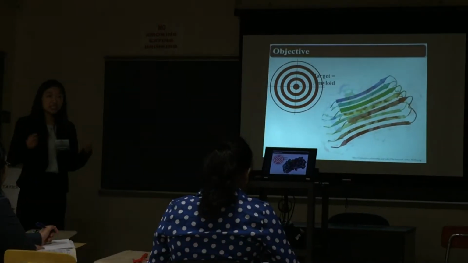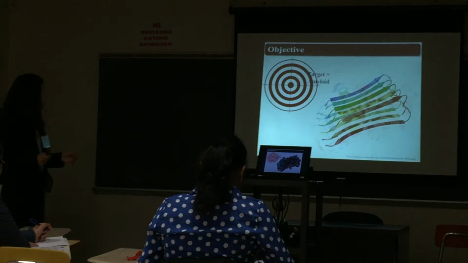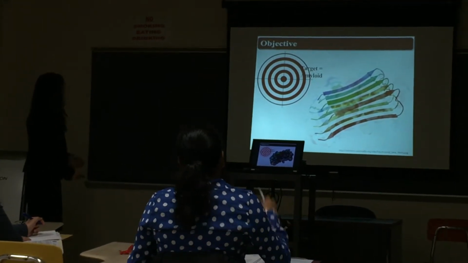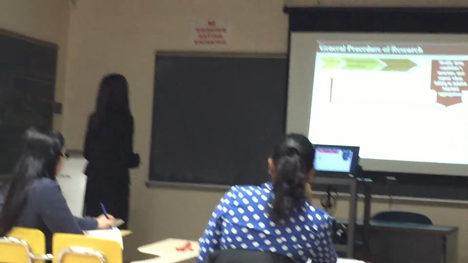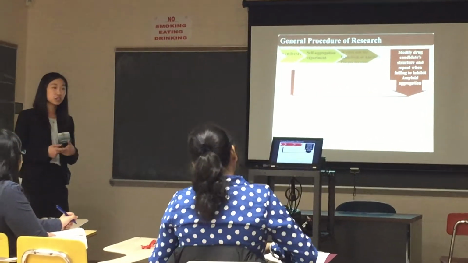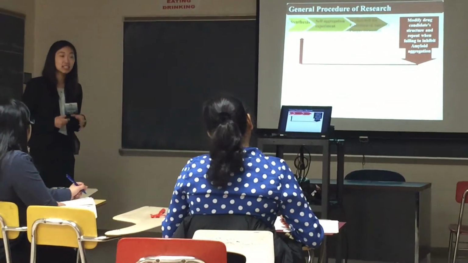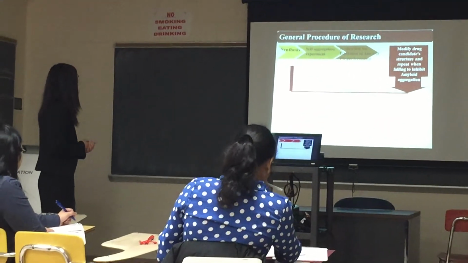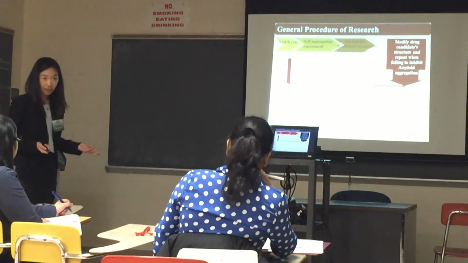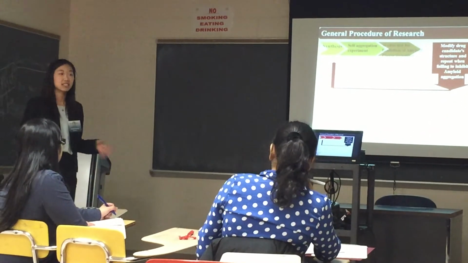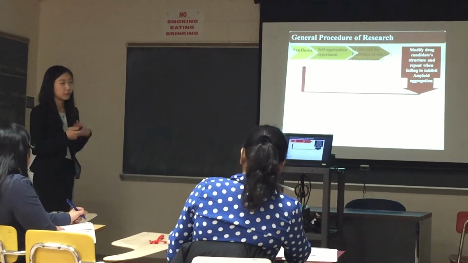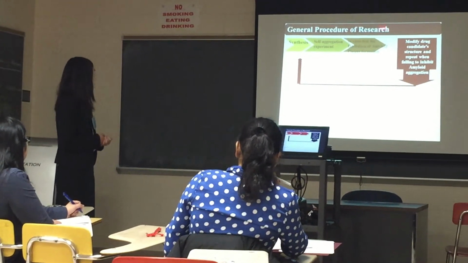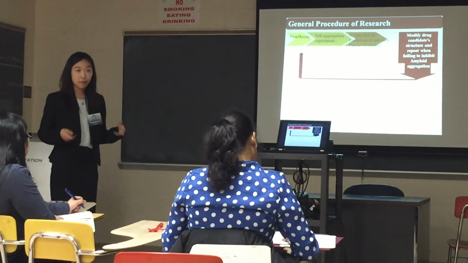And so in order to successfully terminate Alzheimer's disease, the target is this amyloid plaque. And in order to target these amyloid plaques, we must use strong pi stacking drug candidates. And so my general procedure of research is a repetitive scheme in which my goal is to make a drug candidate that can successfully stop aggregation. So first, I will synthesize a drug candidate and then test whether or not it has the potency to stop this aggregation. And then finally, I test whether or not it can actually stop amyloid plaque aggregation.